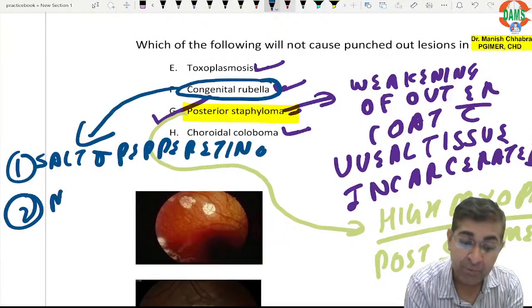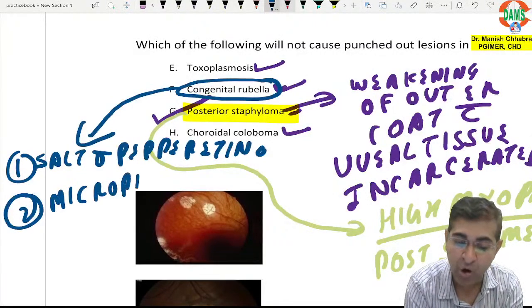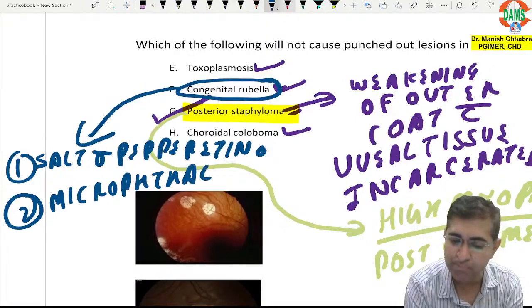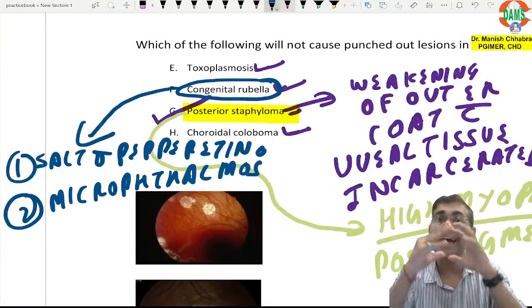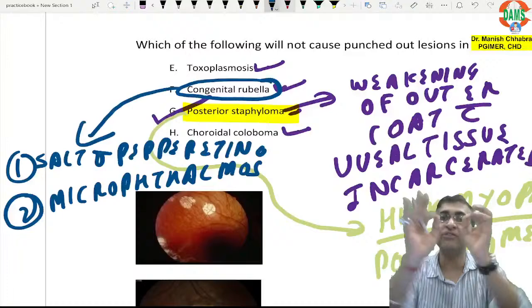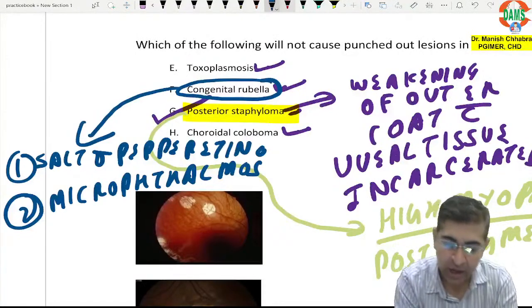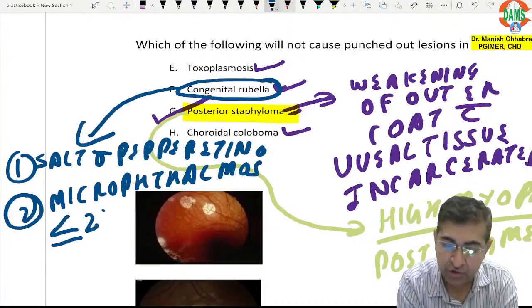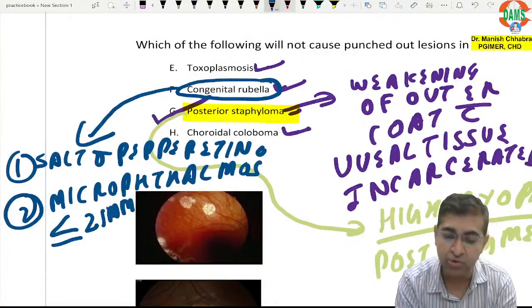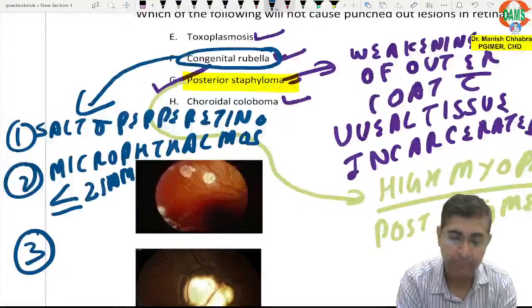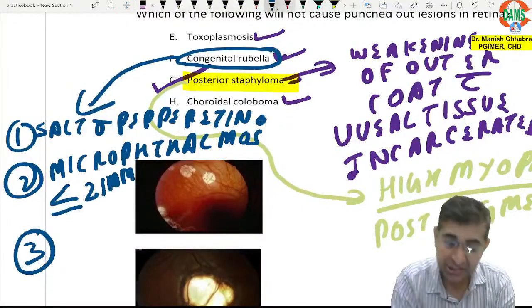Second is microphthalmos. What is microphthalmos? Normal axial length of the eyeball is 24 millimeter. If the axial length of the eyeball is less than or equal to 21 millimeter, you call it microphthalmos. What else?